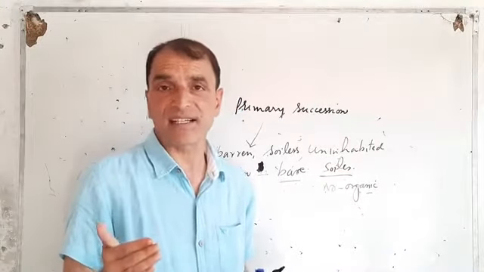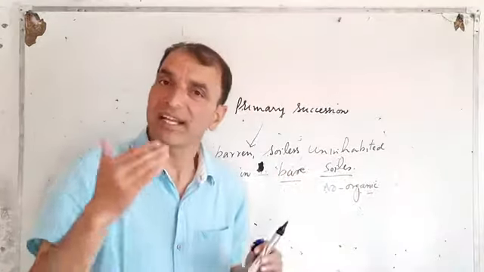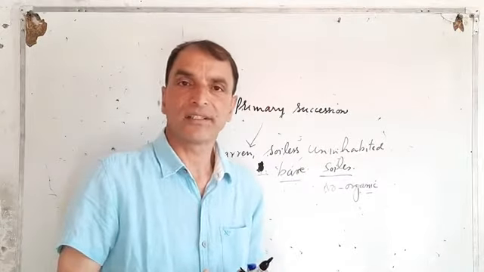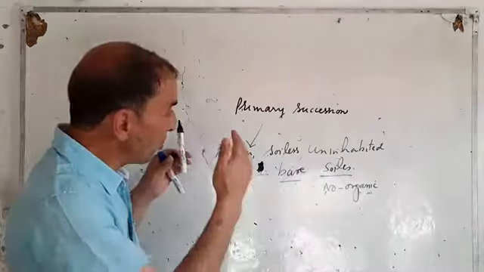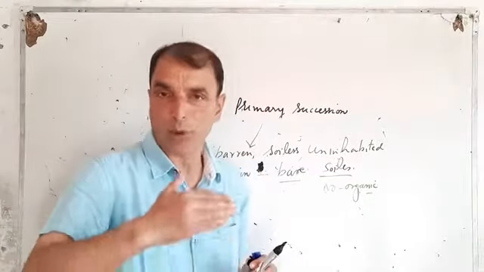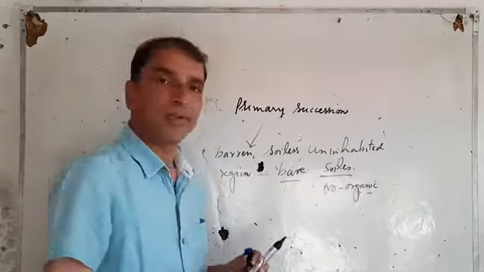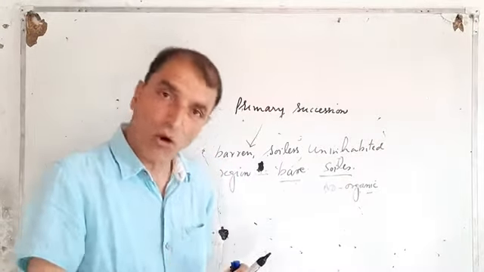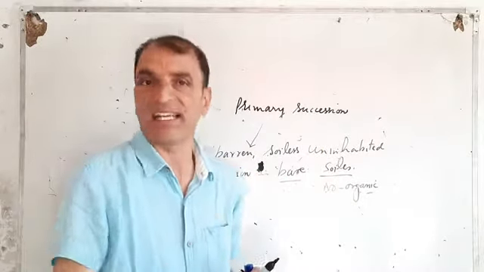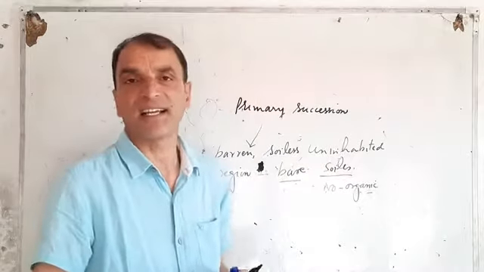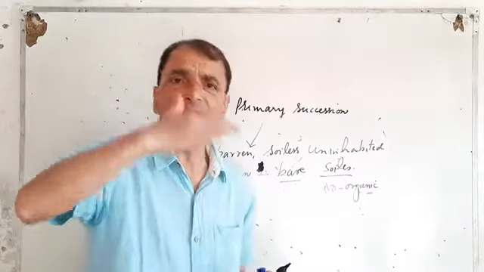And this primary succession is very challenging. It is very hard to have a primary succession on an area. उस जगह पे प्राइमरी सक्सेशन होना बहुत मुश्किल है. नेचर उस जगह पे प्राइमरी सक्सेशन करता है जो बिल्कुल which is not fit for living, which has already been uninhabited, जिसमें सॉइल नहीं है, जिसमें ऑर्गेनिक मैटर नहीं है, तो ये चैलेंजिंग है प्राइमरी सक्सेशन, because it takes many thousands of years.